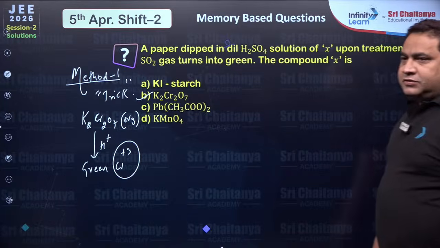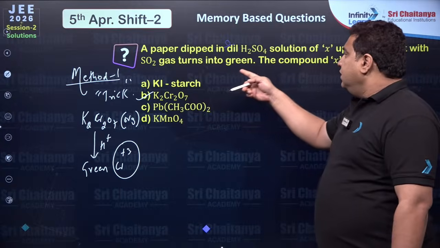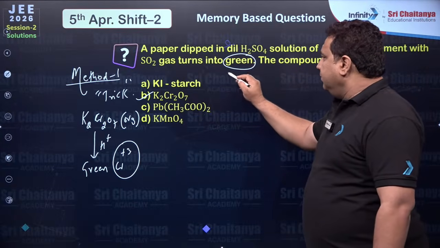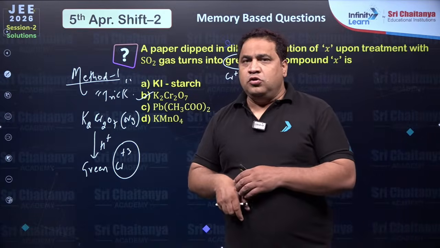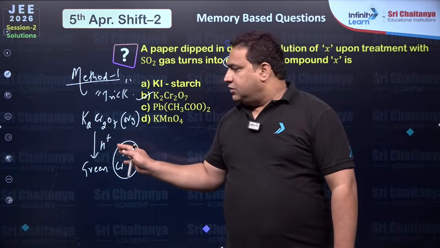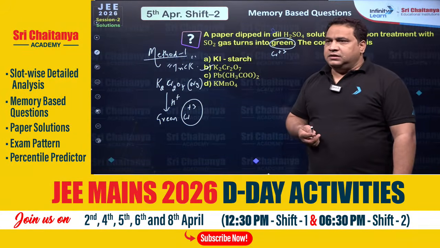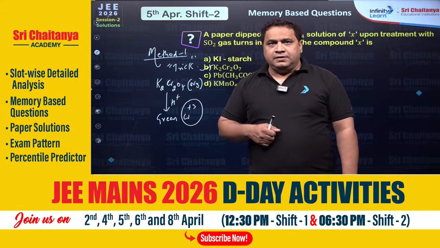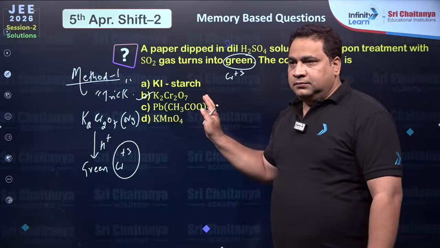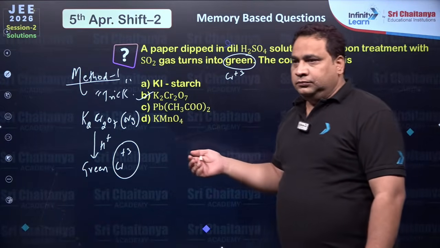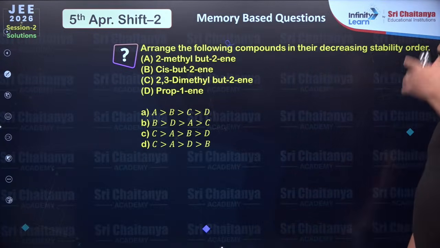Next. So everyone, I was telling that a paper dipped in dilute sulfuric acid solution X upon treatment with sulfur dioxide turns green. So directly this is chromium. This is method 1. Everyone tell me, shall I show you long method also? Shortcut I showed you. Shall I show you long method? Shivani, Yashwant, Aryan, Sneha, Kritika, Anshu, Upadhyay, everyone. Shall I show long also or don't want? Long method also I can show. Okay, easy NCERT line, pack up. Then we'll go for next one.